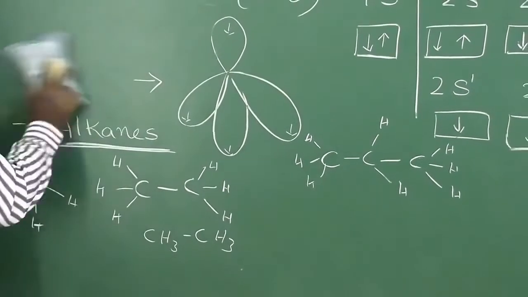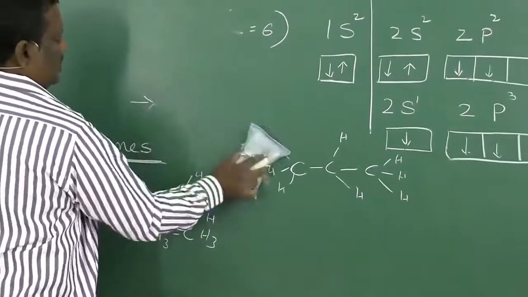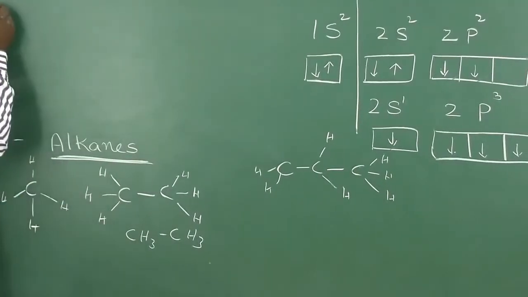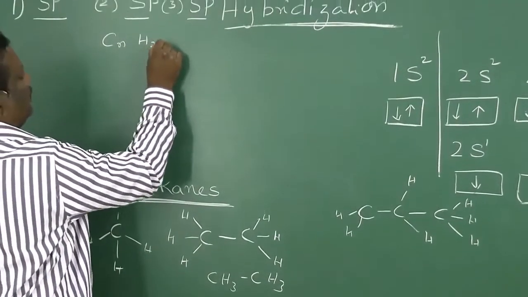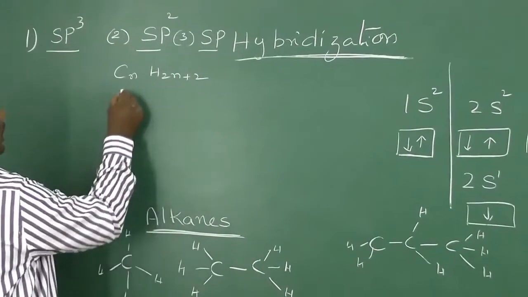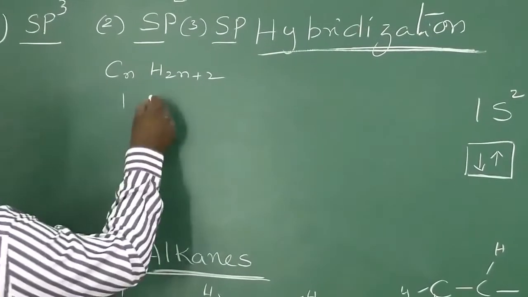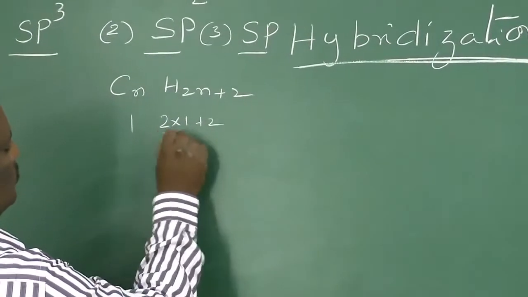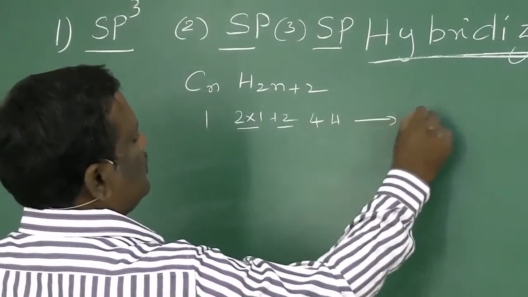That is, in all these alkanes, the general formula is found to be the same. That is CnH2n plus 2. That means if the number of carbon atoms is 1, you have 2 into 1 plus 2, that is 2 plus 2, 4 hydrogens. This is CH4.